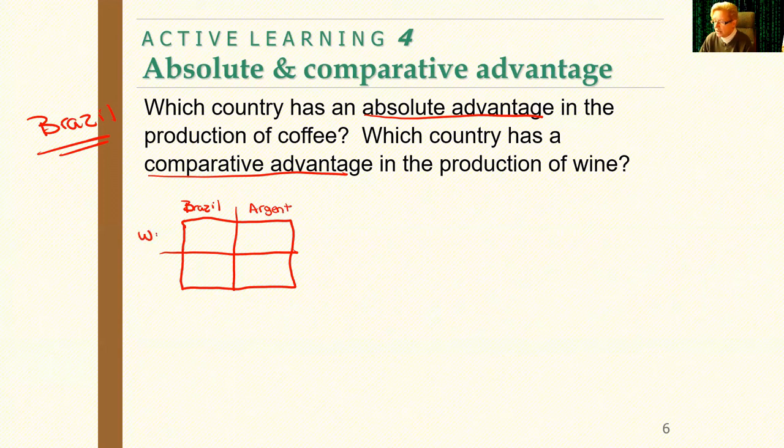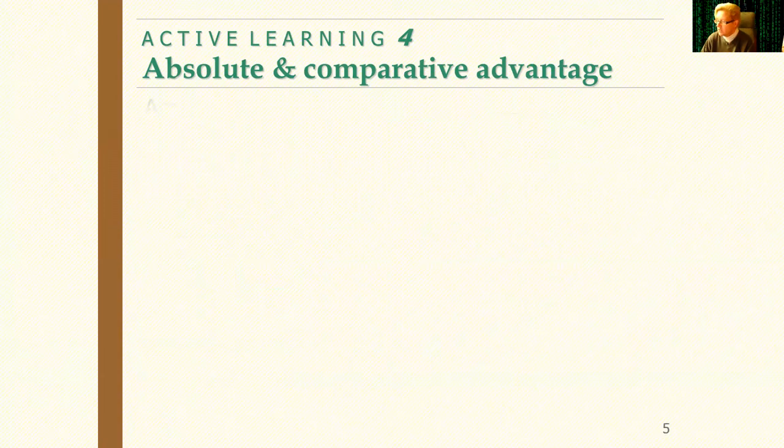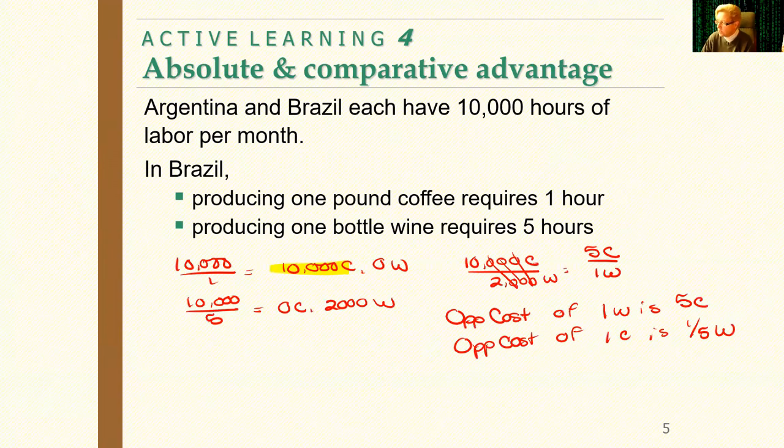So we have wine and we have coffee. Now I want to go back and gather the opportunity cost of each. I'm going to fill in Brazil first because that's what I wrote first. So from our previous slide for Brazil, we said the opportunity cost of 1 wine is 5 coffee. Opportunity cost of 1 coffee is 1/5 of wine. This is where I'm gathering that information from.